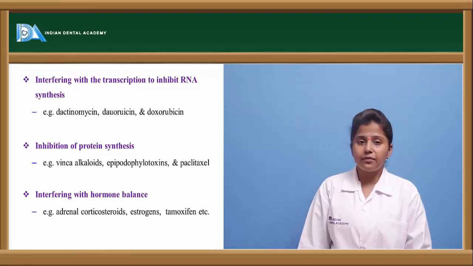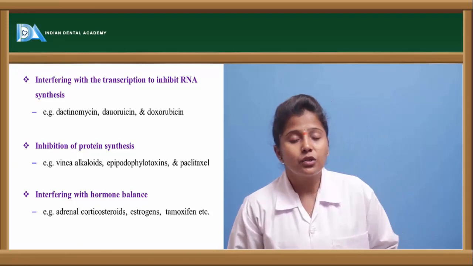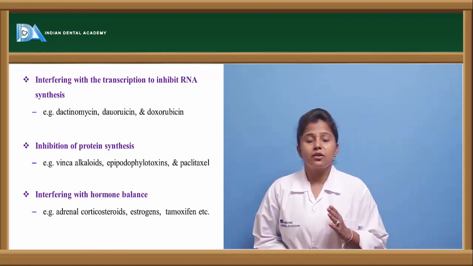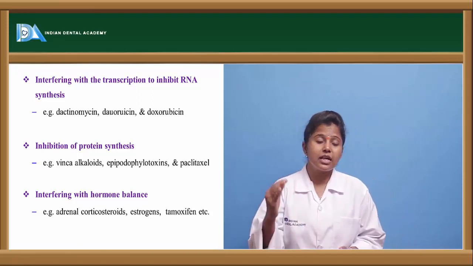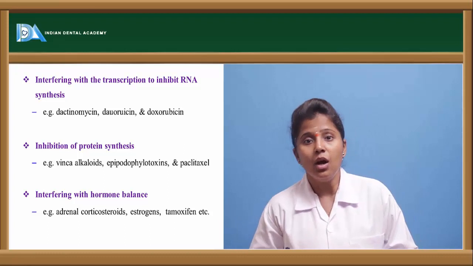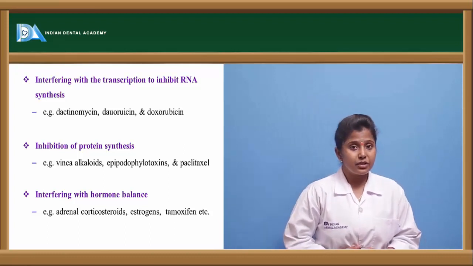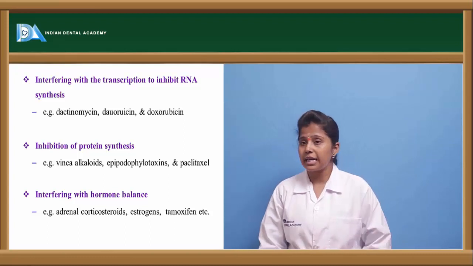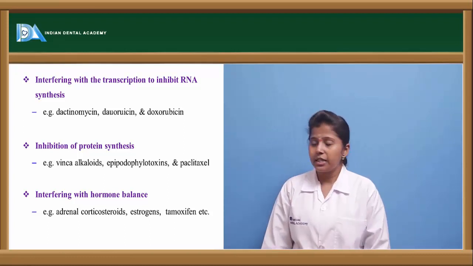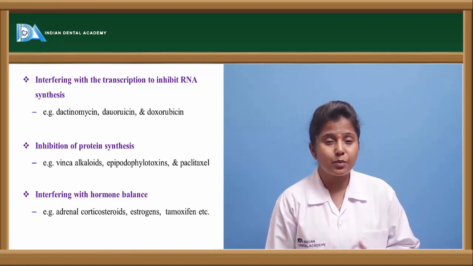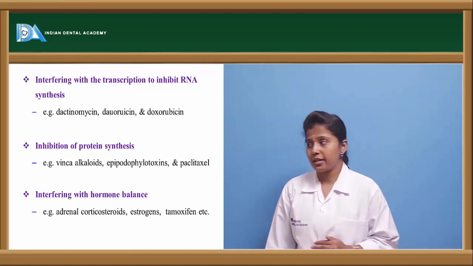The other one is interfering with the hormonal balance. The hormonal levels are altered, or we can say the hormones or enzymes involved in the process of cell division, or the hormones aiding in cell division, can be altered or interfered with by drugs like adrenal corticosteroids, estrogens and tamoxifen. So these are the various generalized mechanisms by which anti-cancer drugs act.